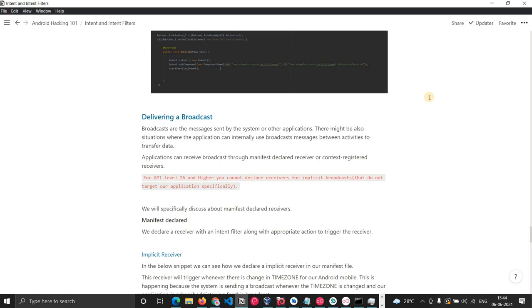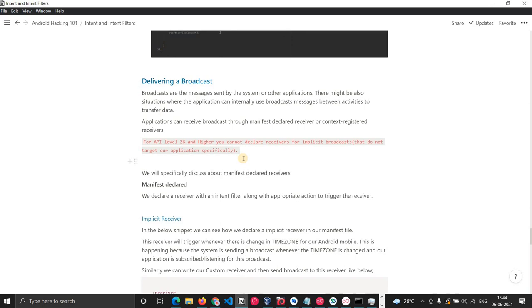Okay, now we will move to the broadcast. So what are broadcasts, you will say? Broadcasts are nothing but messages, as we discussed, which can be from the system or from different applications. So these are just notification messages. An application can receive broadcasts through manifest-declared receivers. As we saw with activities and services, where we can declare an intent filter for those components, we can also declare intent filters for broadcasts.